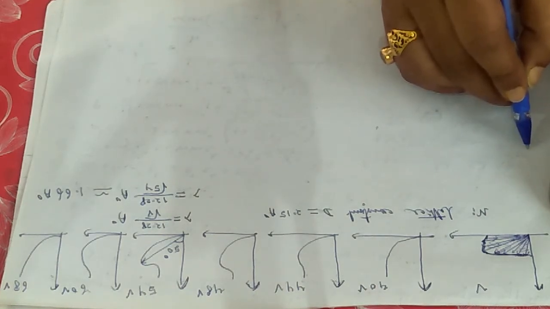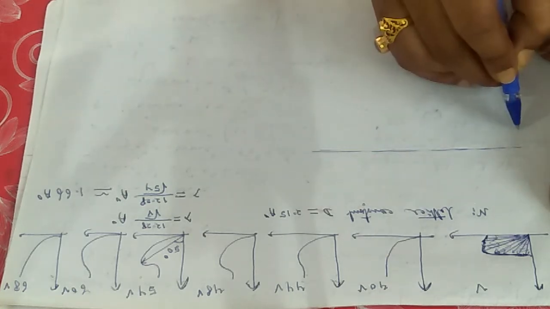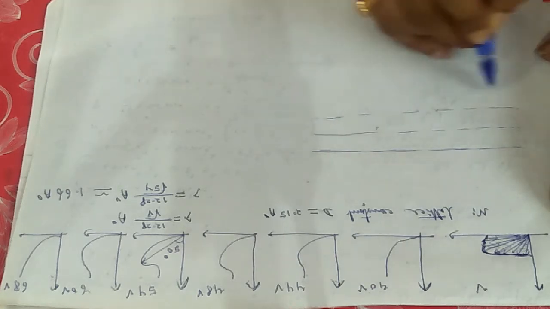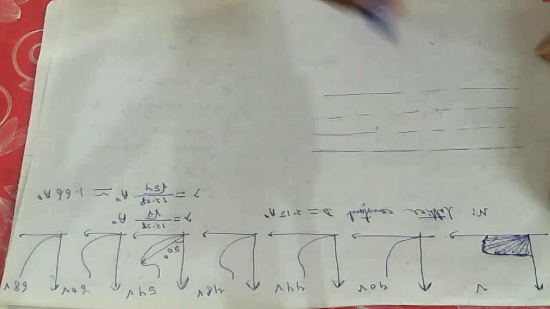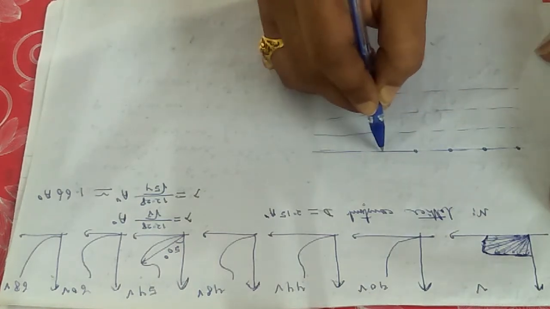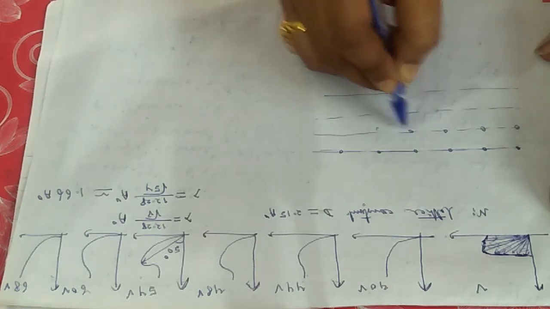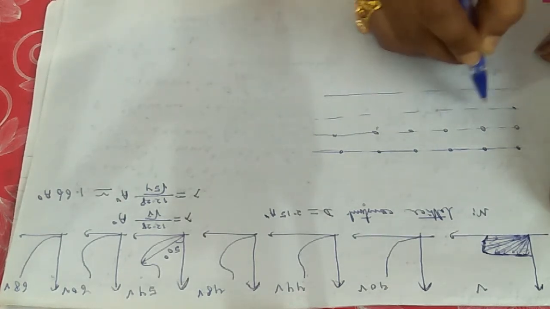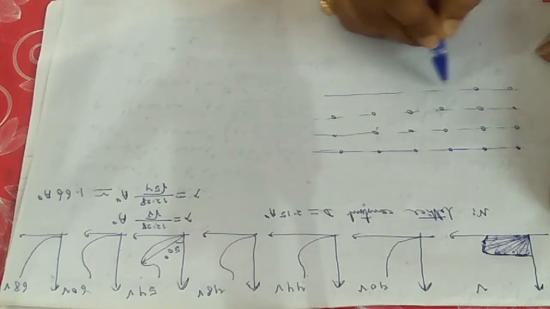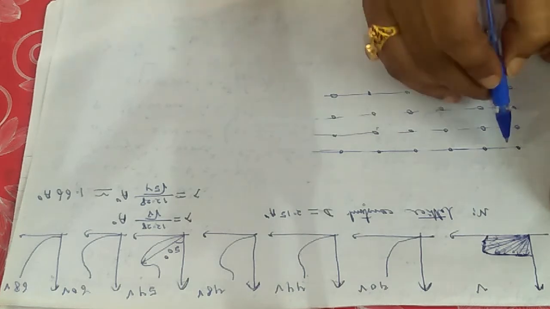Let me show you. Suppose I am considering these are the crystal planes of nickel, on which the electron beam was incident. These are the crystal planes of nickel, and these are the atomic positions, or positions of the atoms of nickel. Okay, so what is D?